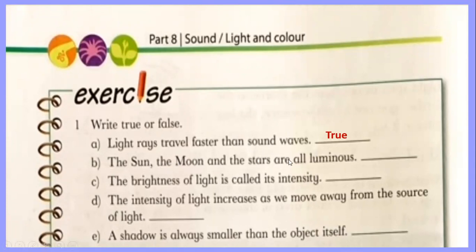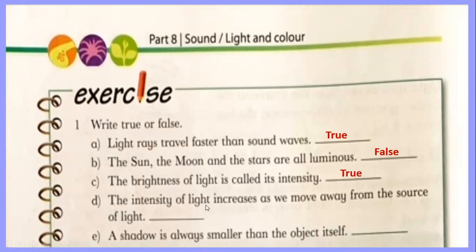Okay, the sun, the moon, and the stars are all luminous. See clearly, they are saying the sun, the moon. Is the moon luminous? No. Stars are luminous, but the moon is not, so it's false. The brightness of light is called its intensity. Yes, true.